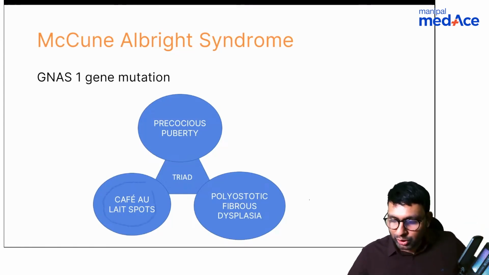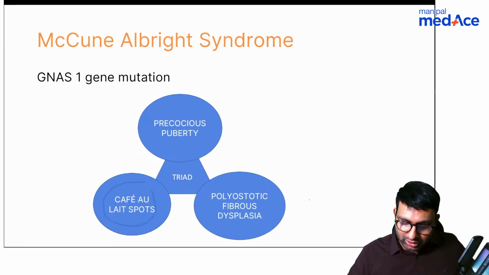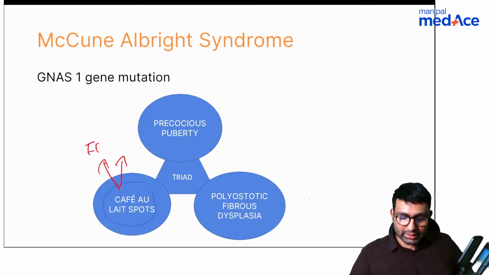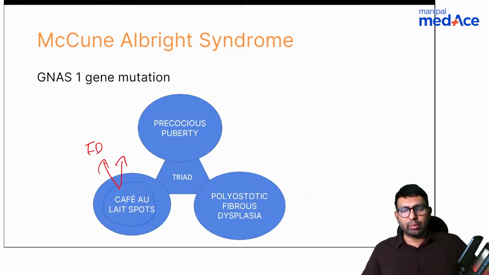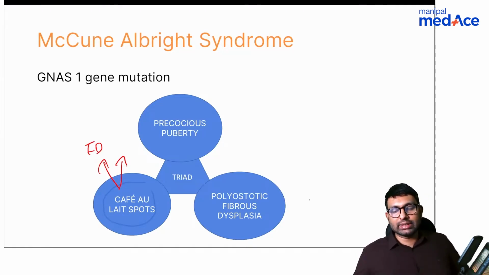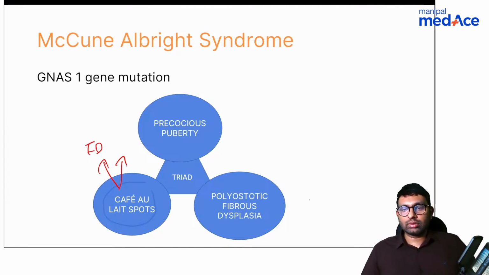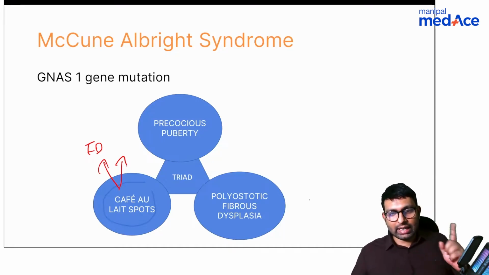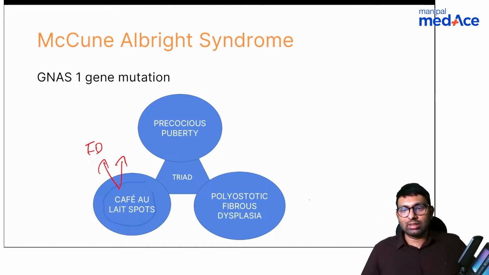Now, cafe au lait spots for you is important in two conditions. It is seen in two conditions. One we know is fibrous dysplasia. What is the other condition where you see cafe au lait spots? Anyone who's studied dermatology perfectly and can tell me the answer here? Where else will you see cafe au lait spots? Any other condition where cafe au lait spots are seen?